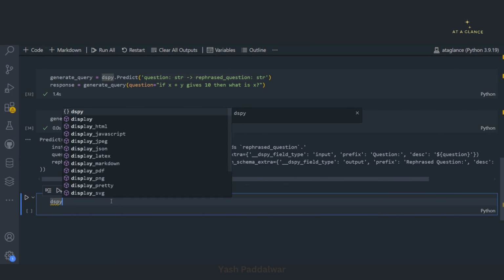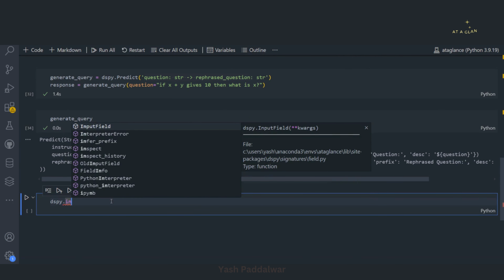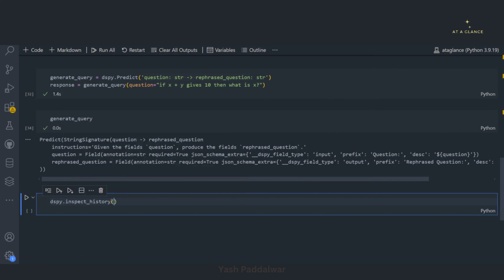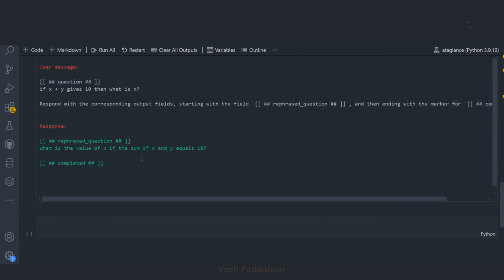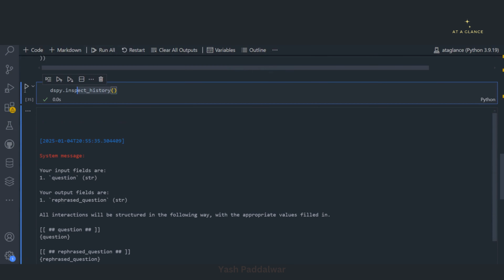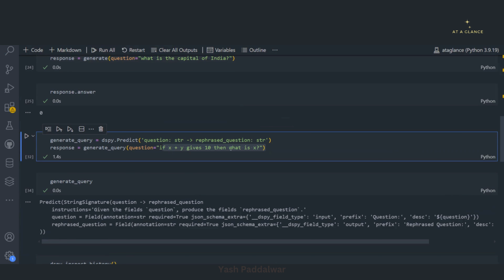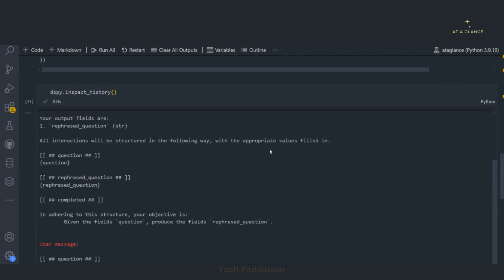Let me show you the inspect history. So there is a module named inspect history. Let me show you that. Let's try to inspect the history. Yeah. So this is the recent call that we have made. That is nothing but this one: if x plus 5 gives this, then what is x? So let's see how it works.